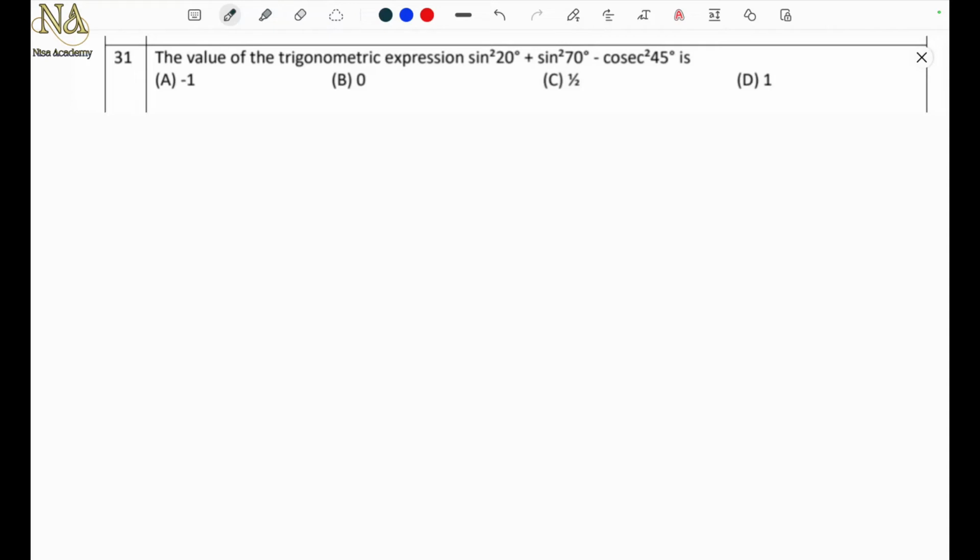Question number 31. The value of the trigonometric expression sine square 20 plus sine square 70 minus cosec square 45 is. So sine square 20 degree plus sine square 70 degree minus cosec square 45 degree. Okay, 20 plus 70 is 90, so we'll be using complementary angles. In order to get 20, what should I subtract from 90? Yes, 90 minus 70.